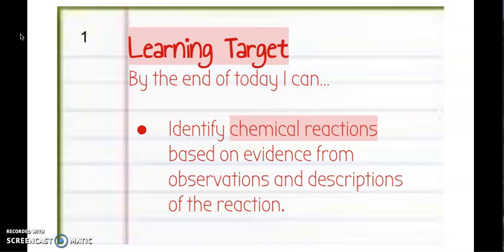You're going to be making observations, reading or writing descriptions of reactions, and then you're going to say, yes, a chemical change occurred and this is how I know it. This is my evidence. This is my proof. That's what we're going to be focusing on. Today we're going to focus on 3 pieces of evidence, and tomorrow we'll focus on the other 3. If you have any questions, please don't hesitate to ask.